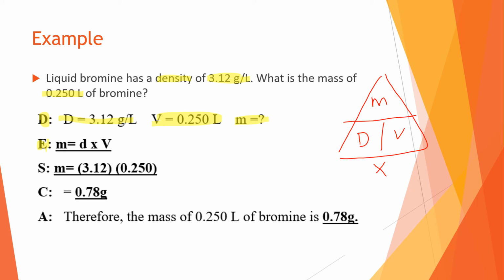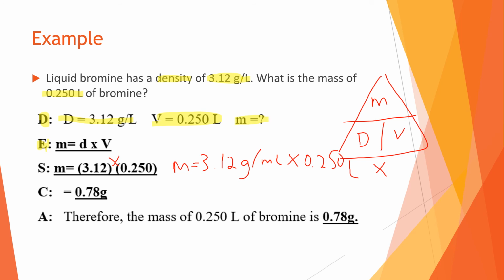These brackets here, guys, don't let that confuse you. It's just like saying multiplication. So it would be the same thing as me putting here mass equals 3.12 grams per milliliter times 0.250 liters.